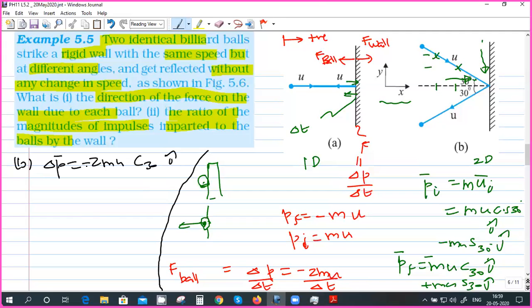Final minus initial, so it's minus 2 mu, and then final is plus 2 mu sin 30 J cap. So it is like minus I cap something and then plus J cap something. So this is the force on the ball. This is 2m cos 30 and 2m sin 30. So basically the resultant will be 2 mu at an angle.